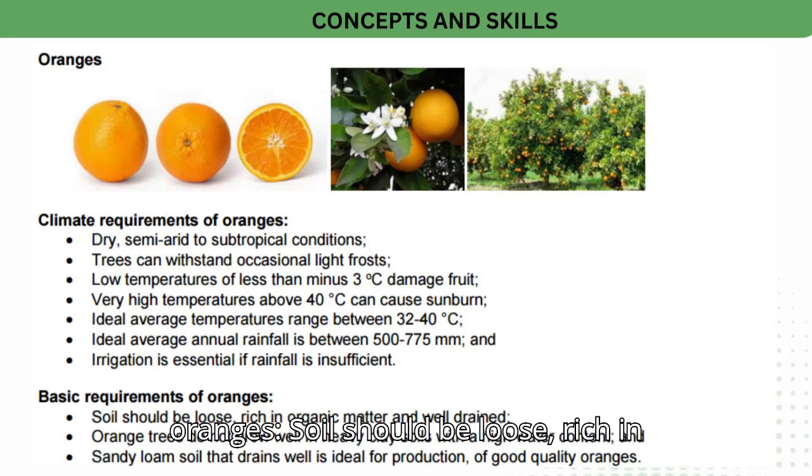Basic requirements of oranges. Soil should be loose, rich in organic matter and well drained. Orange trees do not grow well in heavy clay soils with a high water content, and sandy loam soil that drains well is ideal for production of good quality oranges.